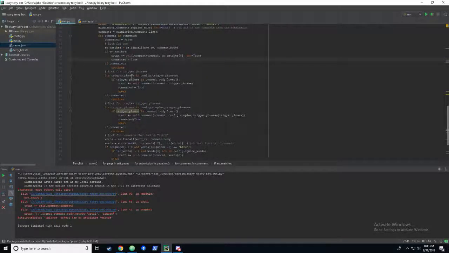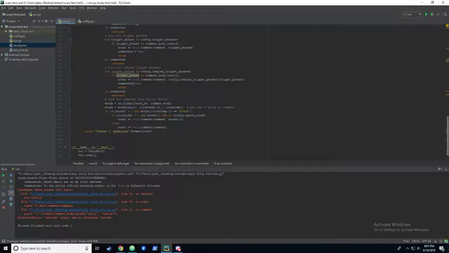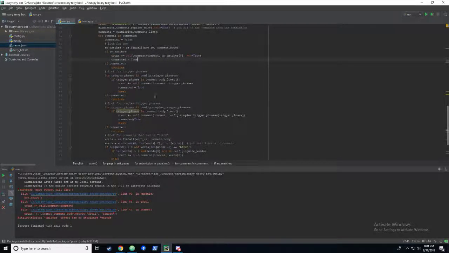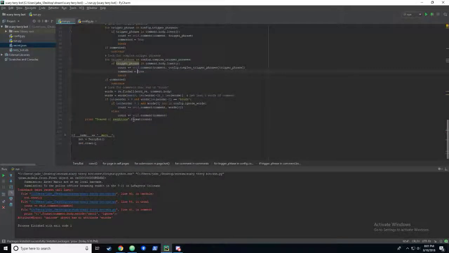Otherwise, we look for a trigger phrase, same thing. Otherwise, we look for a complex trigger phrase. And lastly, we look for comments that end in "bitch" if these other things didn't trigger a comment. And then we say we scared them.